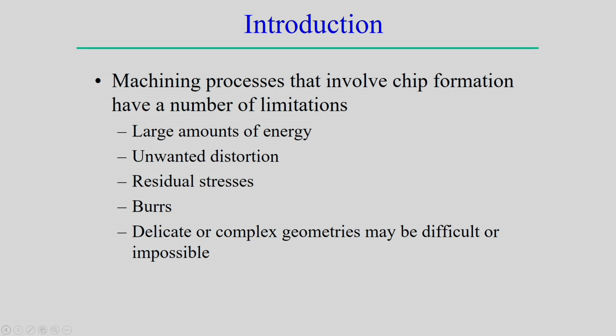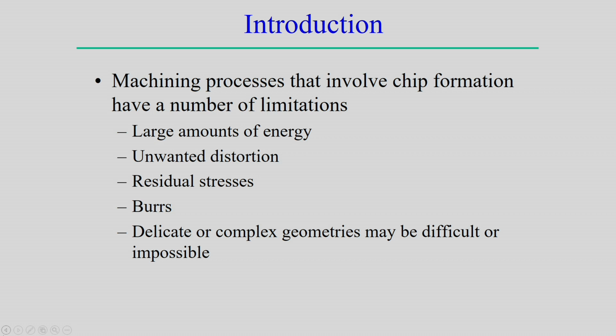Overall, what are the different types of non-conventional machining processes, and what can we do for modeling? Non-conventional machining processes were developed because there are certain difficulties and problems with conventional machining.